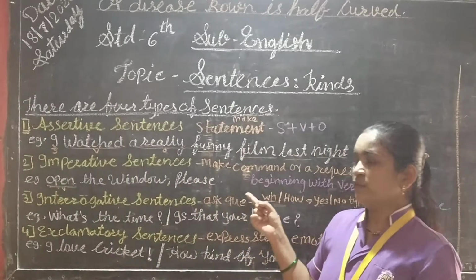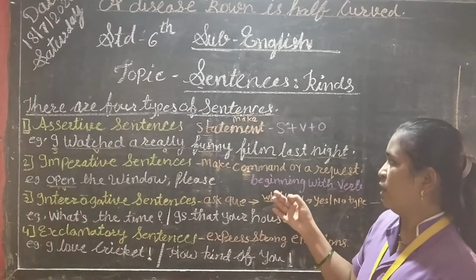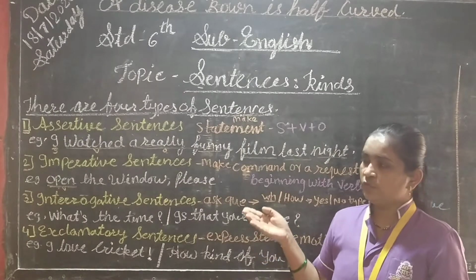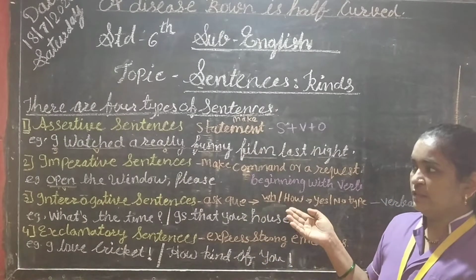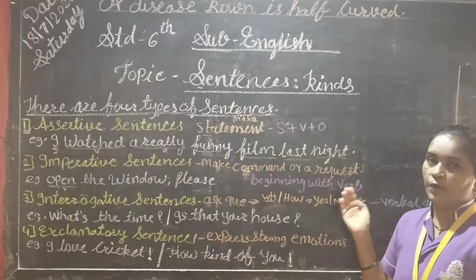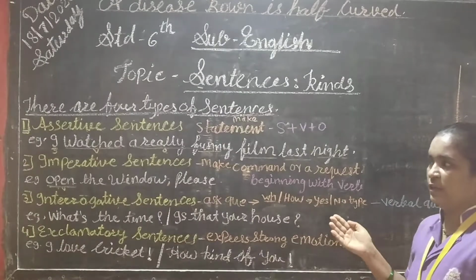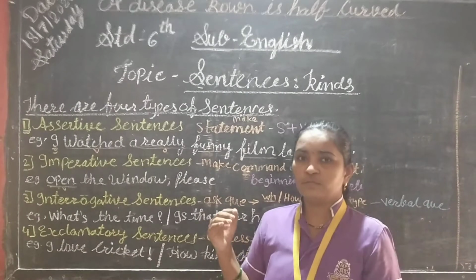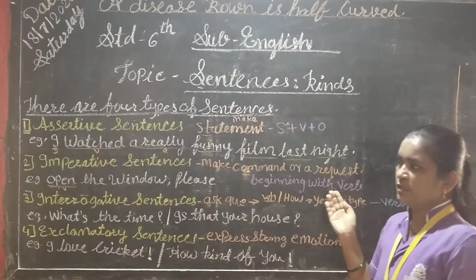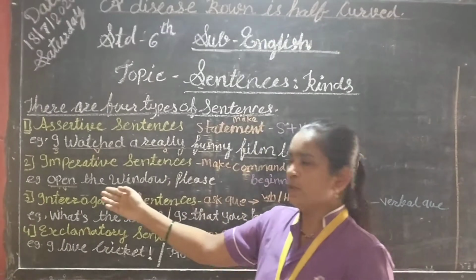Then see our next sentence, the imperative sentence. Let's learn about imperative sentences. Imperative sentences make a command or a request. Students, this kind of sentence we mostly see beginning with the verb. In this way you can recognize the sentence: it always begins with the verb. See the example given here: open the window please.